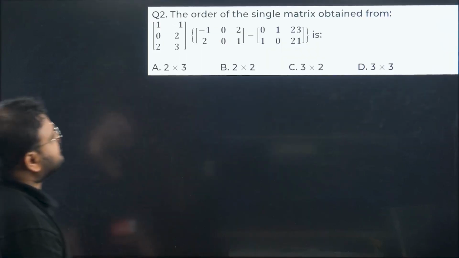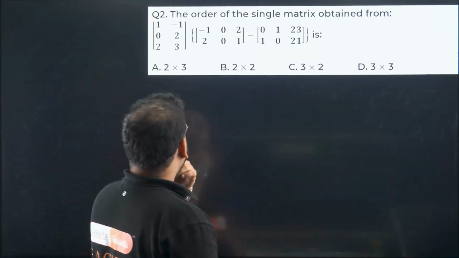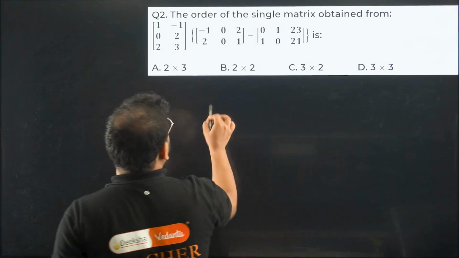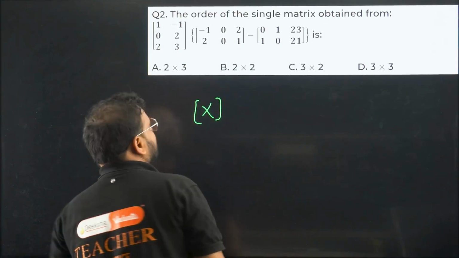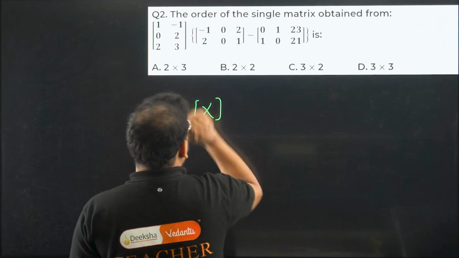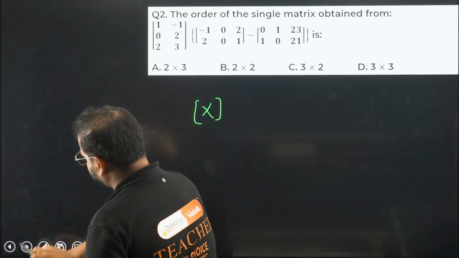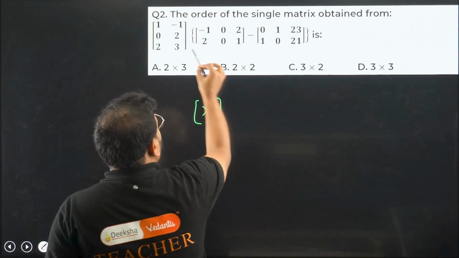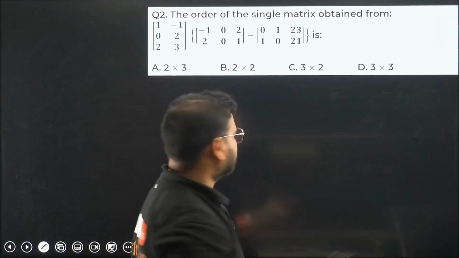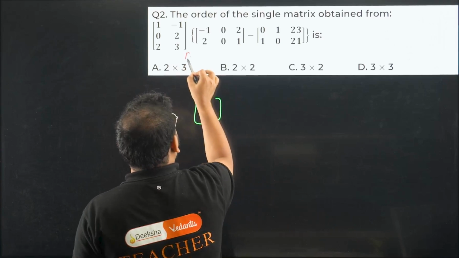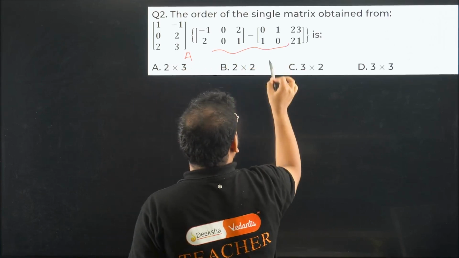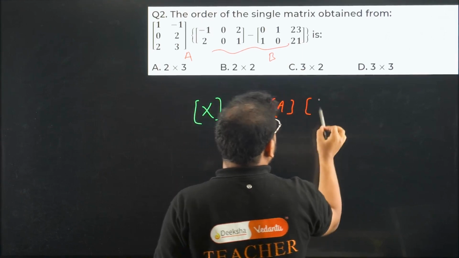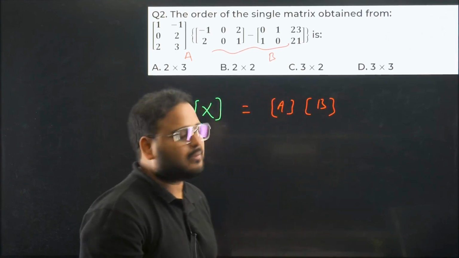Now the second question. They are asking for the order of the single matrix obtained from this. Basically they are asking for the result. Let's say the result matrix is X. Think about it: there is a multiplication over here. First of all, this difference will give me some output. Let's call this matrix A, and this difference, let's say, matrix B. So matrix A times matrix B.